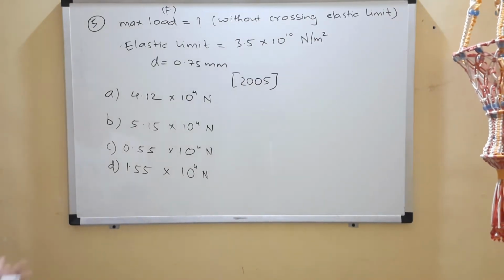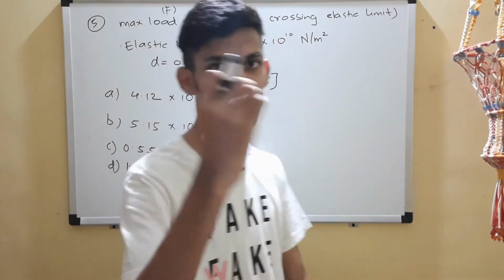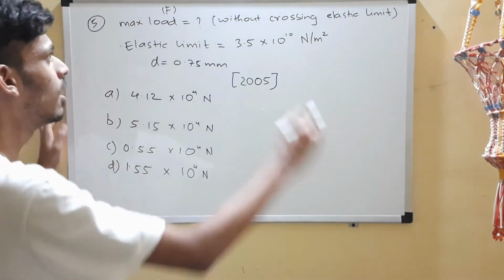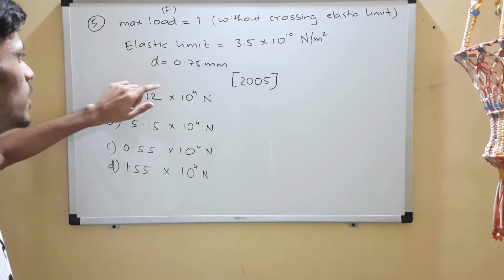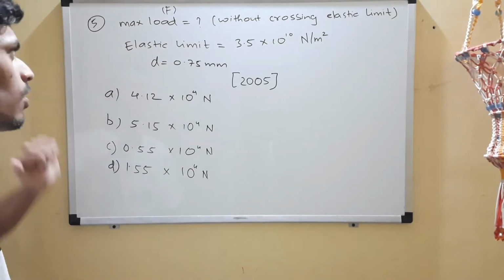Question 5 over here. In this question, you are supposed to find the maximum load that a wire can handle without crossing its elastic limit. The elastic limit of the wire is given. You are also given the diameter of the wire.